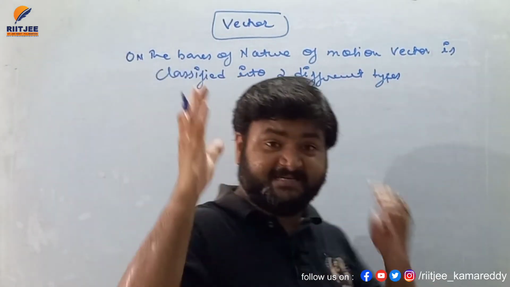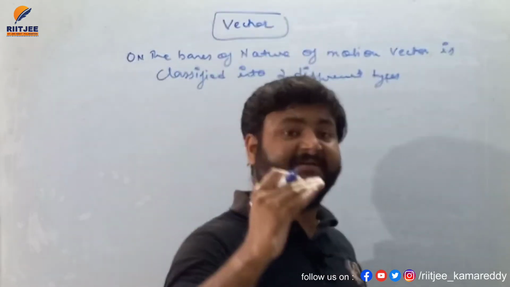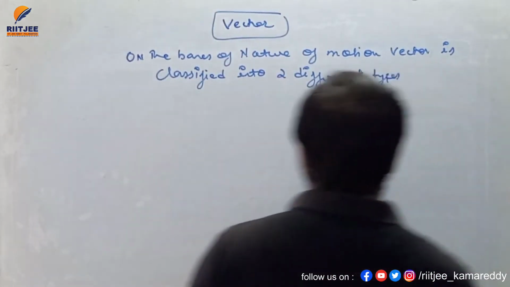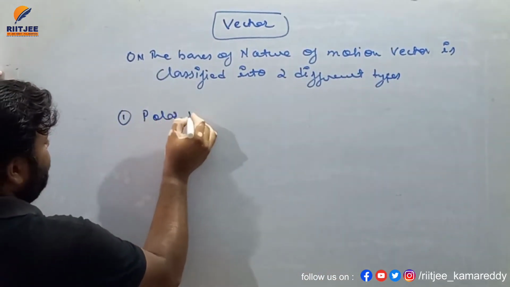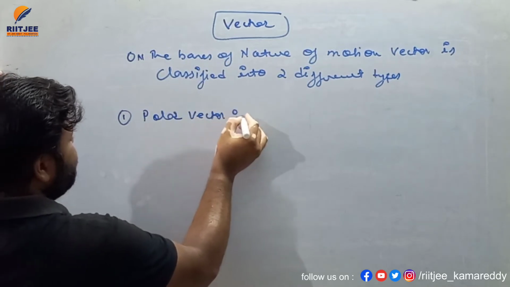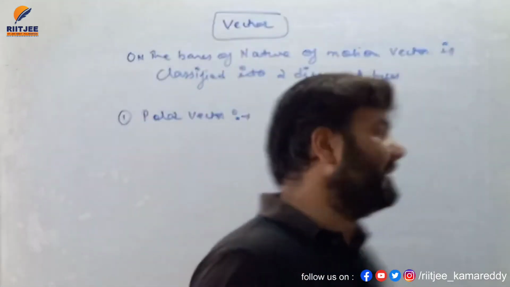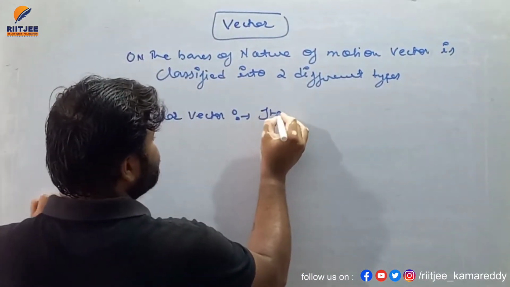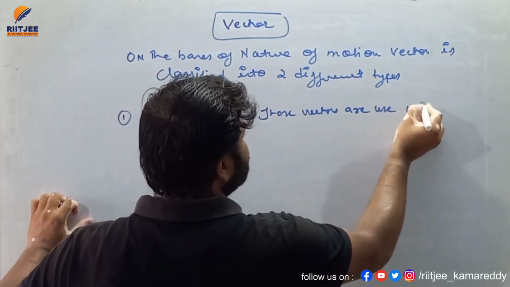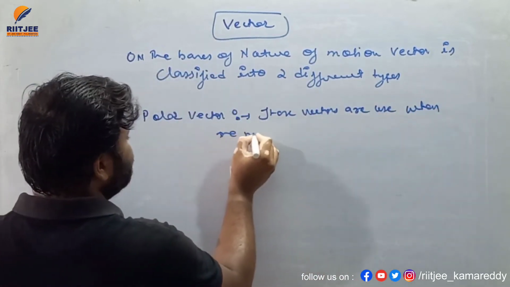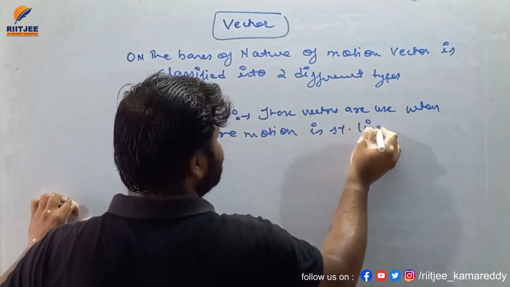See, if the motion is straight line, then the nature of vector is considered to be, my dear student, polar vector. So I'll write here, first is your polar vector. These vectors are used when the motion is straight line.